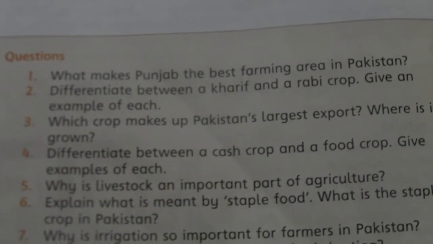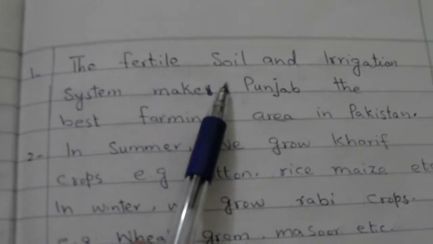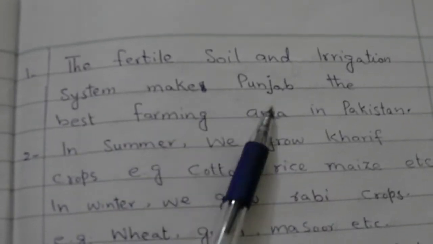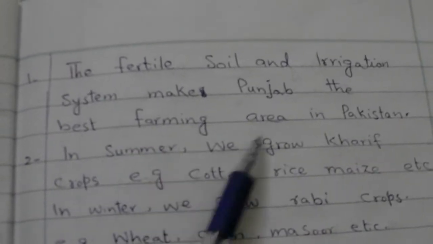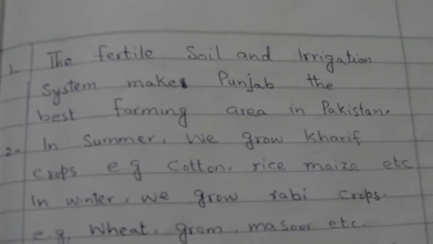And its answer is the fertile soil and irrigation system makes Punjab the best farming area in Pakistan. This is the answer of question number 1.